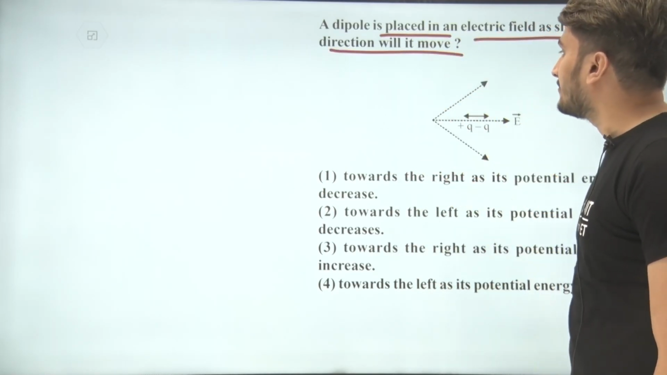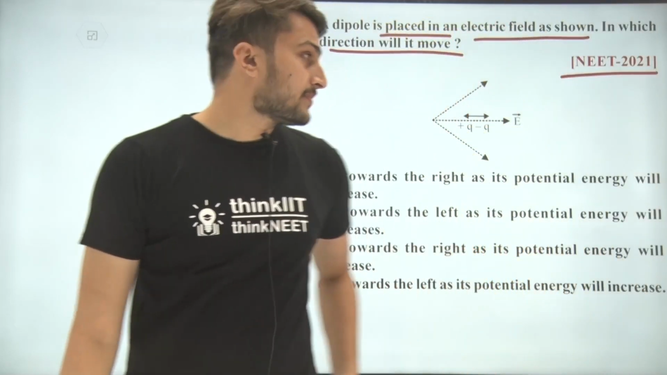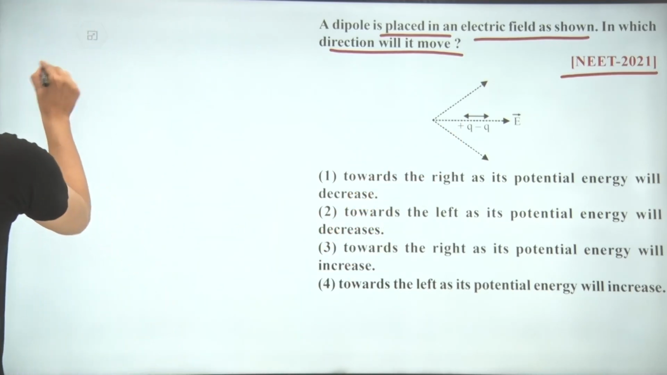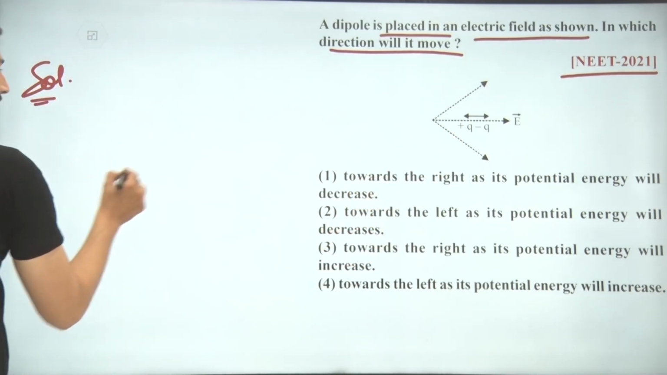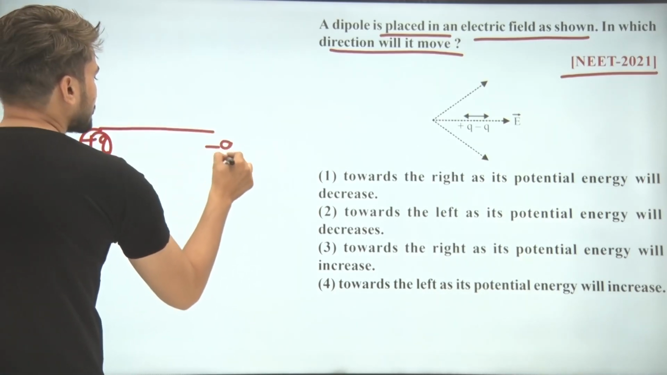Hello students, the question is asking: a dipole is placed in an electric field as shown, in which direction will it move? And students, this question comes from NEET 2021. Now students, if I am talking about the electric field, here we have a dipole having a plus q charge and a minus q charge.